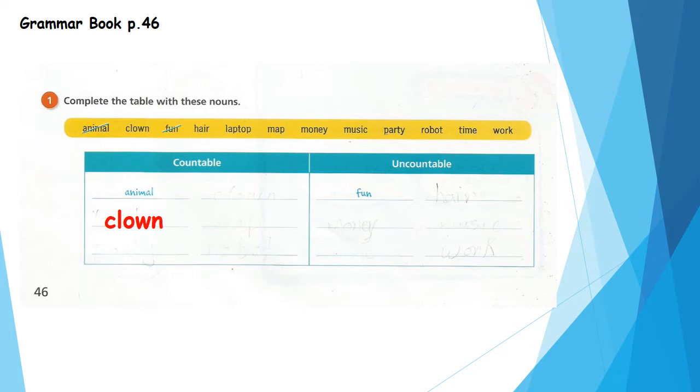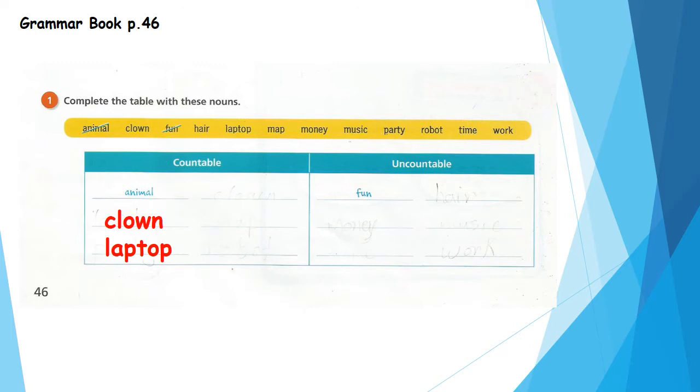Okay, after that, can we count fun? Can I say I have one fun, two funs? No, I can't count fun, so it is not countable. Let's see hair. Can I count hair? Can I count my hair? No, so it is uncountable. Laptop. Can I count laptop? Yes, sure. I can say I have got one laptop. I have got 3 laptops. Yes, so laptop is countable.